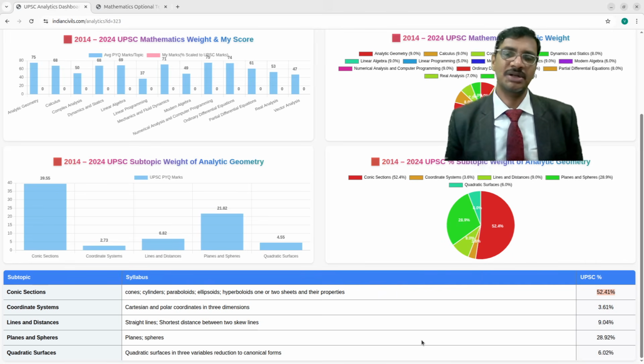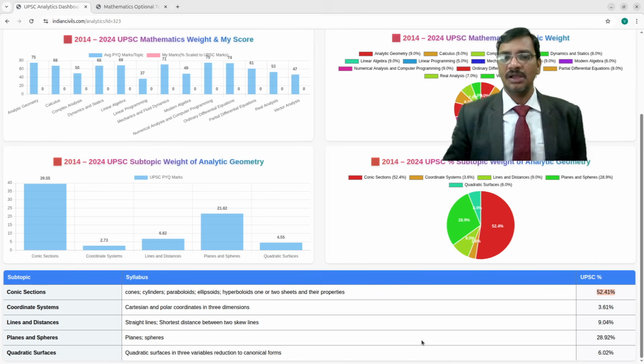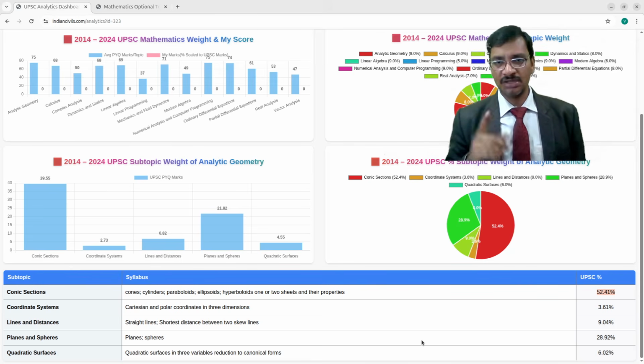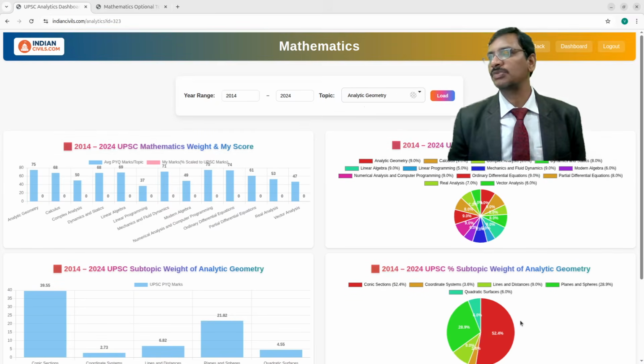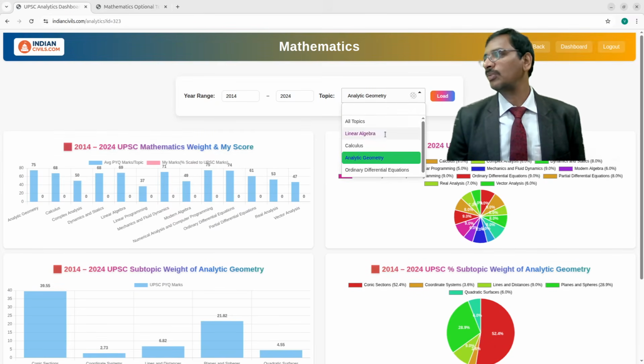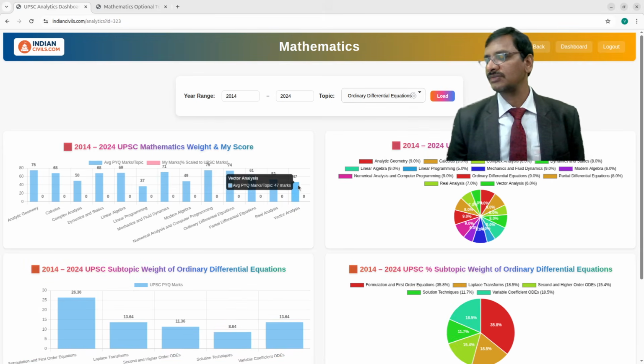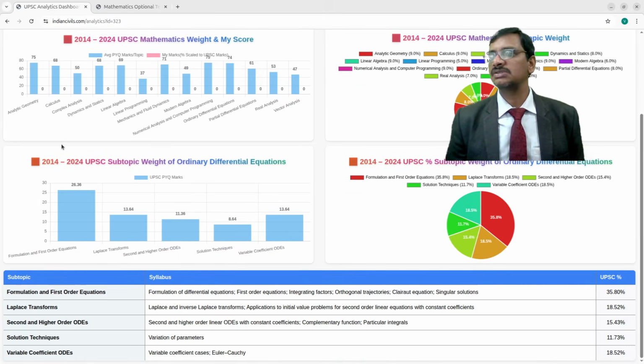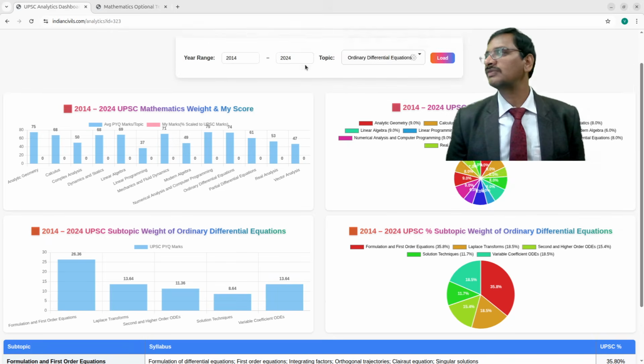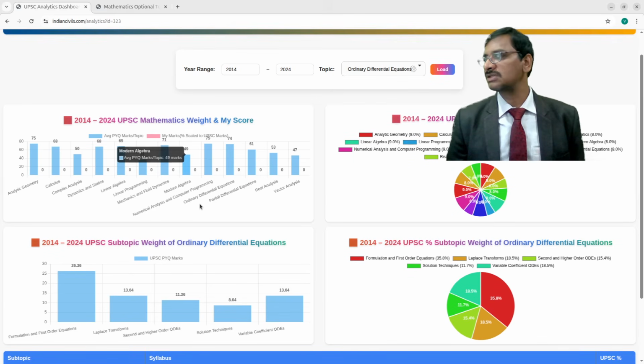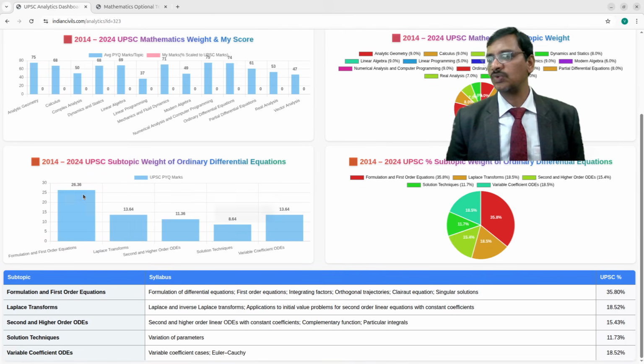So earlier I mentioned UPSC for the past few years is consistently focusing only on certain portions of the areas. Because of that reason this formula works. Right, now I'll take one more. Suppose I take another topic, let us say ordinary differential equations. Then ordinary differential equations, you see this. So the weightage of the first 11 years of ordinary differential equations is coming out to be 74. Now out of the 74 it was divided like this.